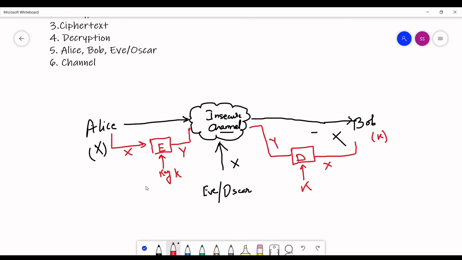So here we saw that the same key is being used, that is key K. Whenever you are using the same key, this is called symmetric key cryptography. In further videos, you will come to know that there are some cryptographic algorithms where you need to use different keys, not the same key. When you are using different keys, that is called public key cryptography, because the two different keys being used are public key and private key. So that is asymmetric key cryptography or public key cryptography. We will see those things in a later video.